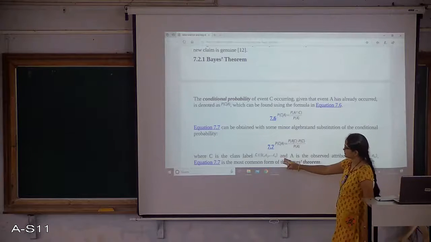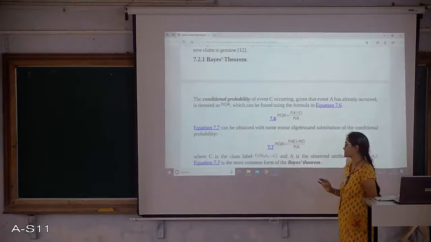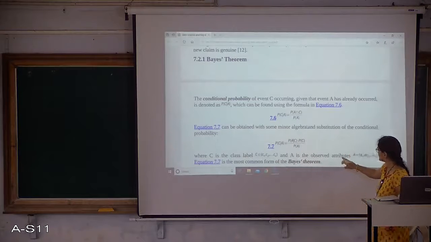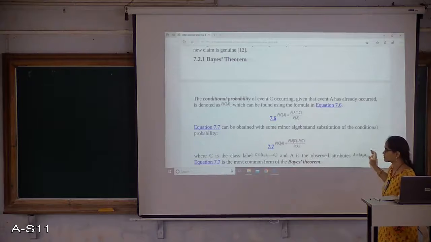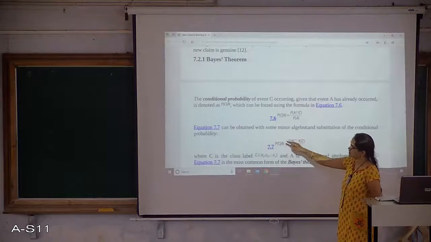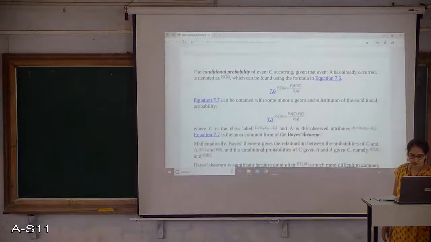C is not a single thing, there is a set of classes in it, and A is the observed attribute. One particular attribute, we call it the observed attribute. This concept is called Bayes theorem.